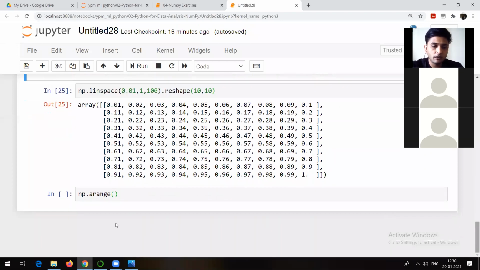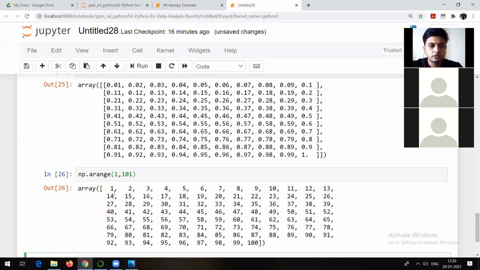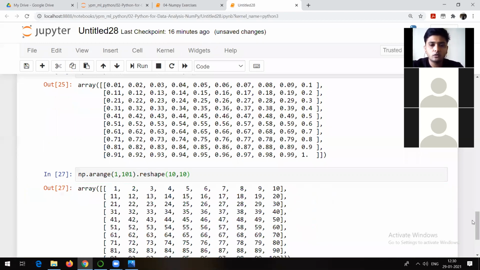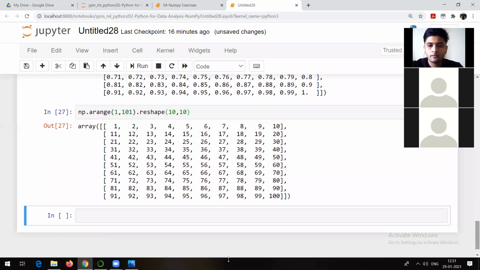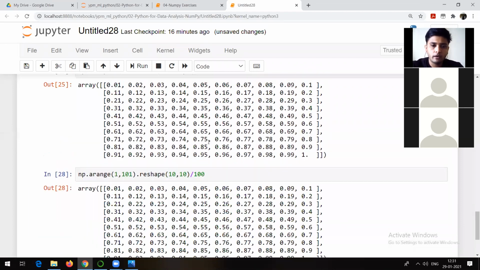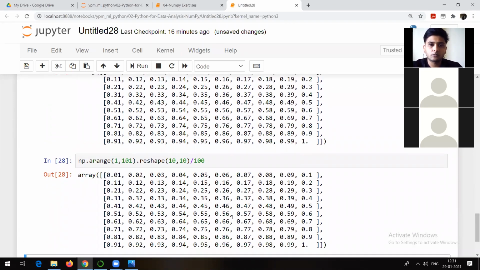So I can also do the same thing with 1 comma 101. Why 101? Because we know the last number is excluded, right? So arange and something like this. So I got all these numbers. Now again it's a 1D array, right? So I can go and reshape it, maybe 10 by 10. If it's 100, so I got 1, 2, 3, 4, 5, 6, 7, 8, 9, 10 and so on. I got 100 numbers like this. After that, if I try to divide it by 100, am I not getting the answer? So yes, this is also giving us the same answer. So there are different ways to do the same thing. That's what I want to say.